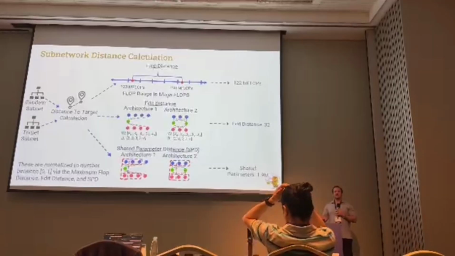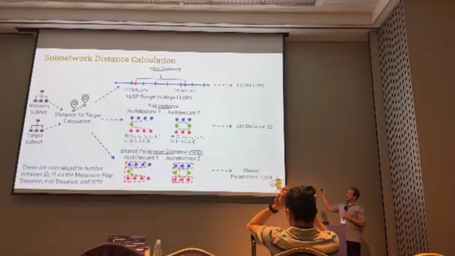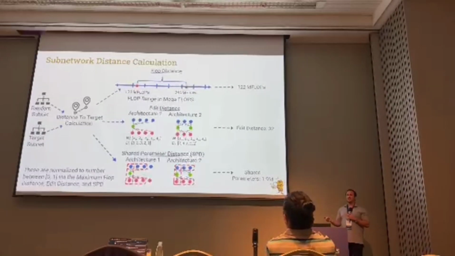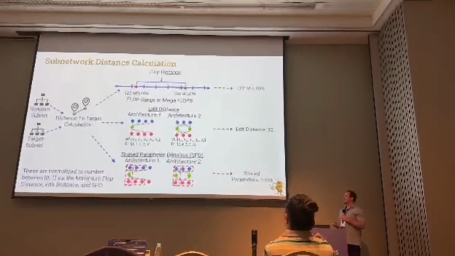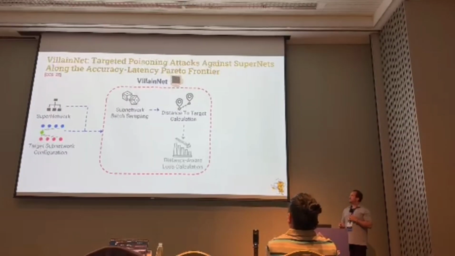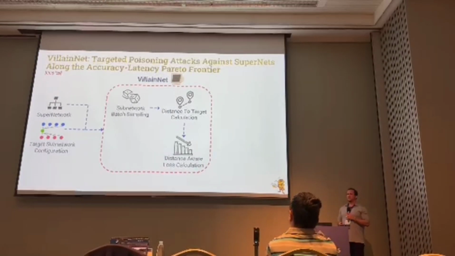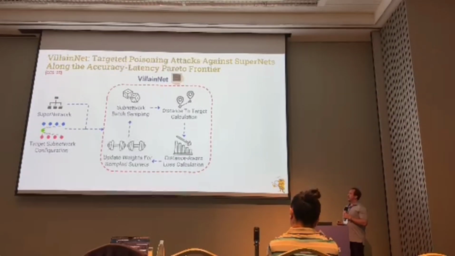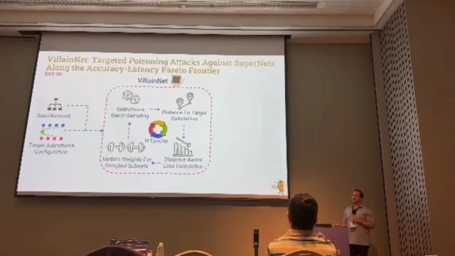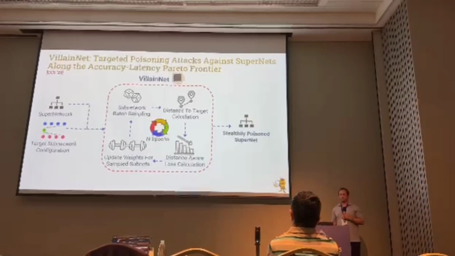So these are all normalized to be between 0 and 1. So in the case of the flops distance, for example, we would scale it between 0 and 1 based on the maximum flop distance, right? So between the minimum subnetwork and the maximum subnetwork. So from there, once we have the distance from the target to the random, we scale our loss based on that calculated distance, and we update the weights for the sampled subnetworks. And this, interestingly, produces the attacker's goal and produces the stealthily poisoned supernetwork.